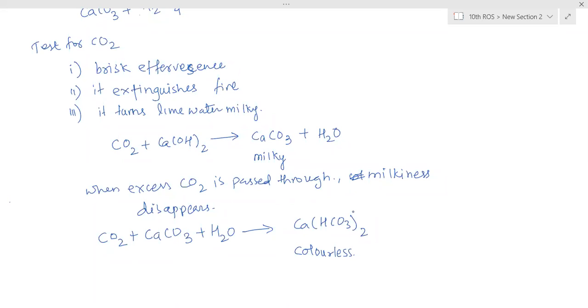Ma'am, the color changes. Color changes. Which color will change here? Does it become milky? No, milkiness will disappear. Here I'm asking only on eggshells, acid is dropped. What will happen? Sorry, on eggshells, acid is dropped. So the acid and calcium carbonate react. What will form? What is formed?